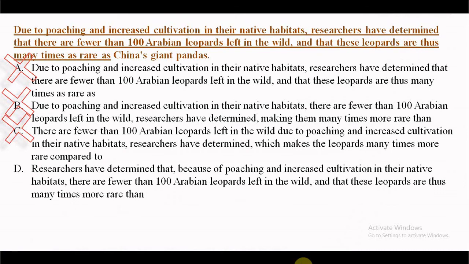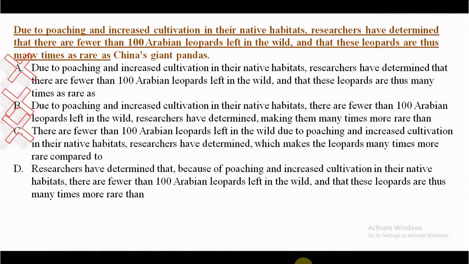Option D. Researchers have determined that because of poaching and increased cultivation in their native habitats, there are fewer than 100 Arabian leopards left in the wild, and that these leopards are thus many times more rare than. So here, and that these leopards are thus many times more rare than. So it is incorrect. Why? Because it is incorrect parallelism. It seems that researchers have determined and there are fewer than 100 Arabians and these leopards are.